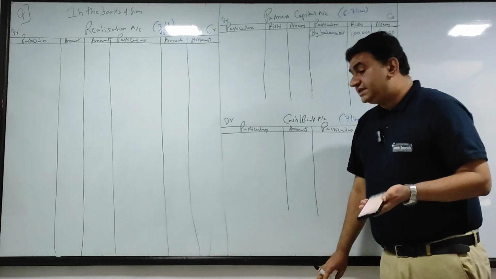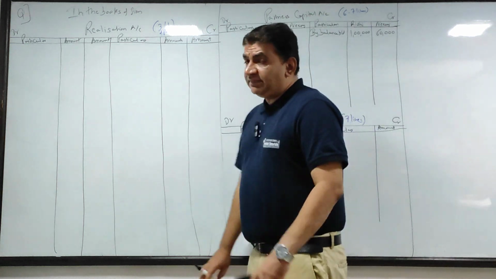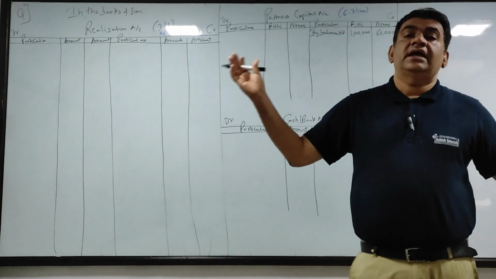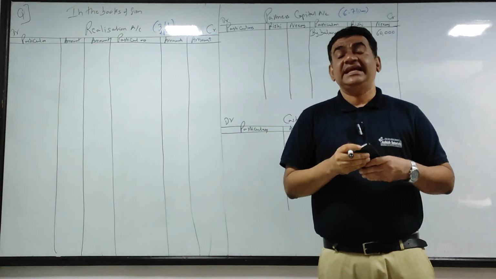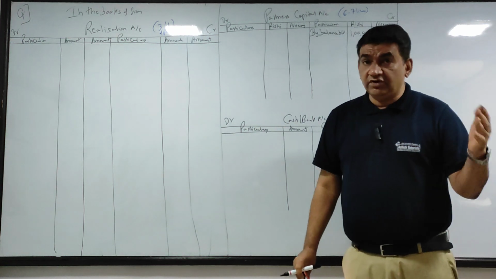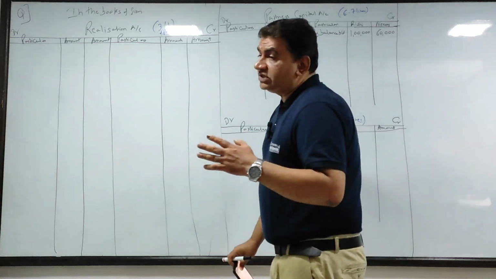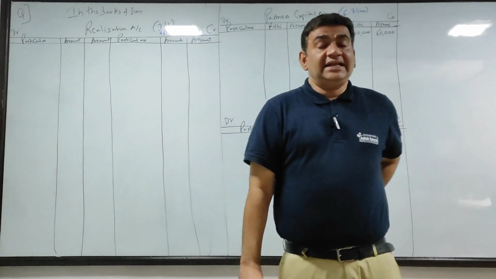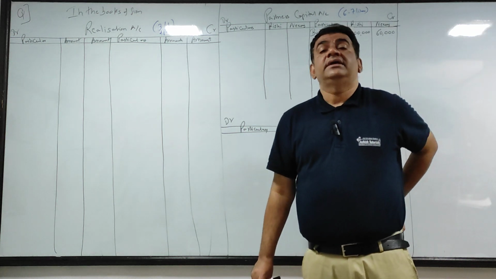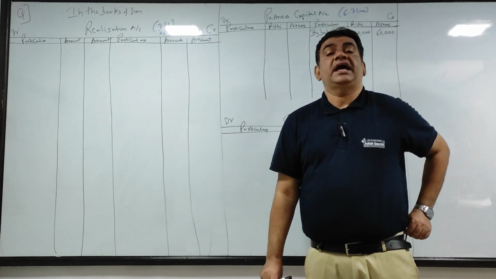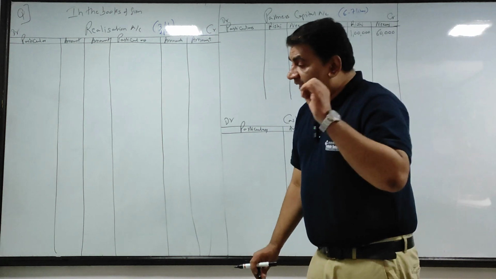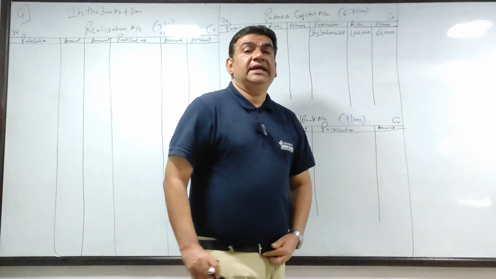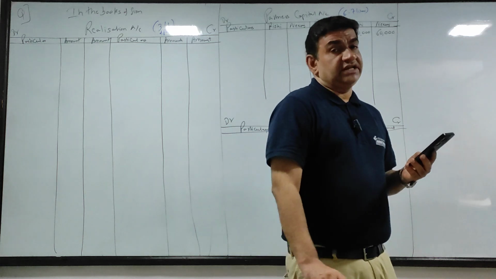Then reserve fund, same like admission. Reserve fund is reserved profits created by the partners over the period of years. So on the dissolution, whatever is the reserve fund balance, that has to be distributed amongst the partners in their profit sharing ratio.